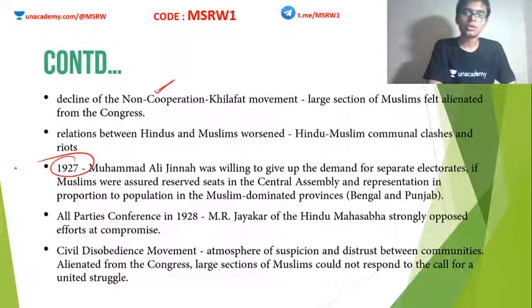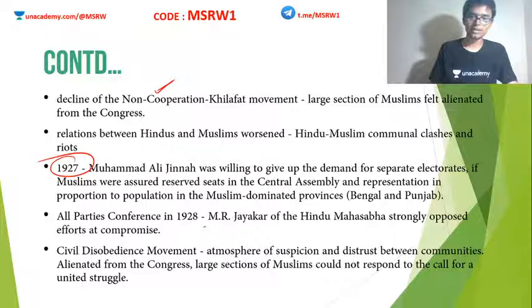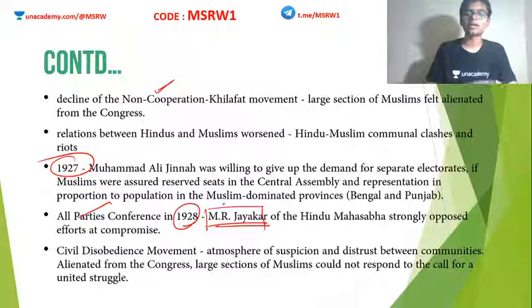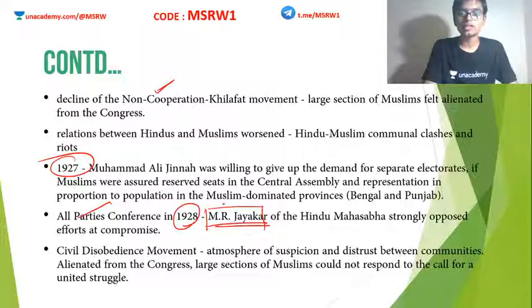The problem was that although INC had no issue with it, Hindu Mahasabha opposed. Hindu Mahasabha at that time was led by M.R. Jayakar, and in the All Parties Conference in 1928, M.R. Jayakar of Hindu Mahasabha opposed these efforts. Clear? So this was a huge